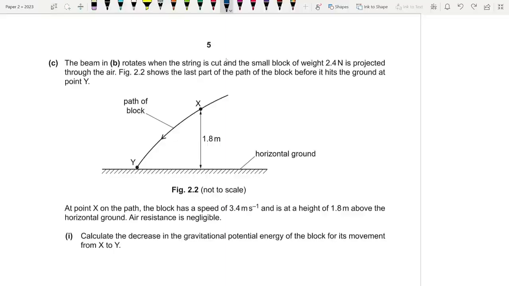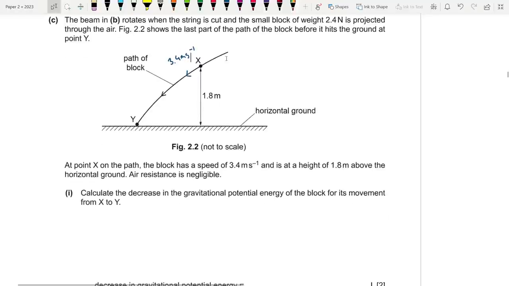So at this point, it has a speed of 3.4 meters per second. Air resistance is negligible. Calculate the decrease in the gravitational potential energy of the block for its movement from x to y. So change in GPE, you guys know the drill. You know that the change in GPE is essentially mg del h. Okay, so what can we do? Or you could just go for weight times del h, same thing.